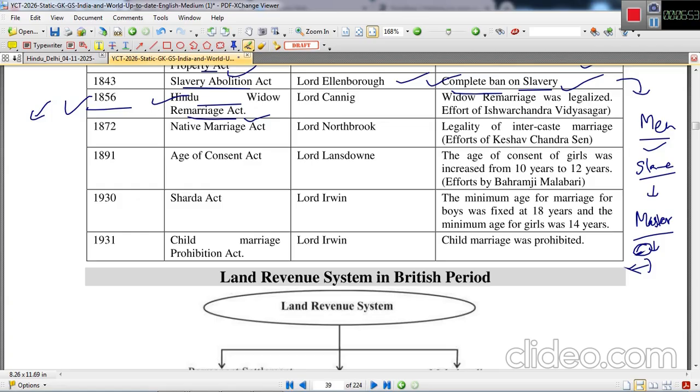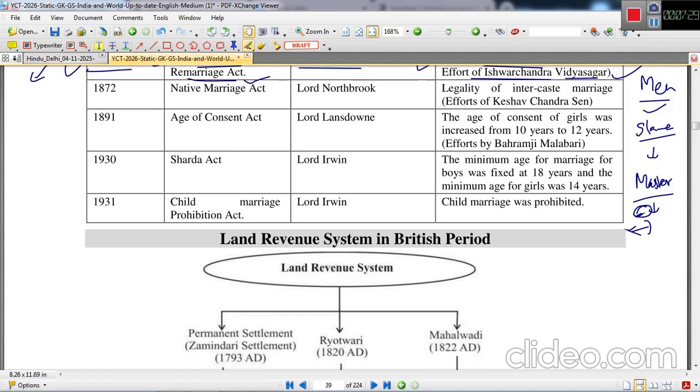Then the Widow Remarriage Act came into force, and widow remarriage was allowed under the Governor Generalship of Lord Canning. So widow remarriage was legalized. The efforts of Ishwar Chandra Vidyasagar were there. Vidyasagar was a very vocal voice in terms of women's rights and widows' rights.